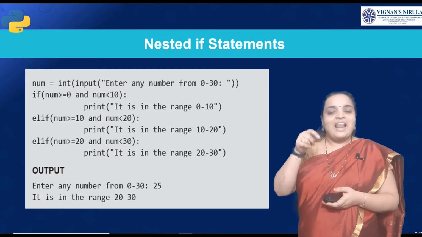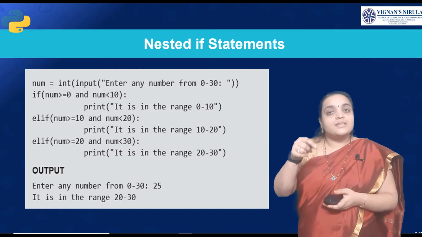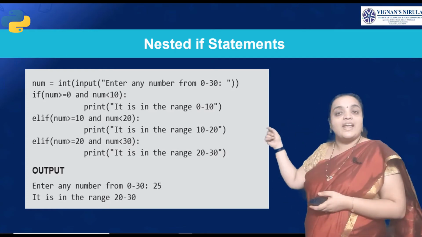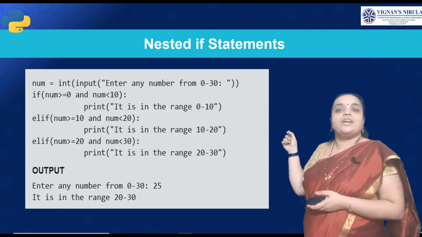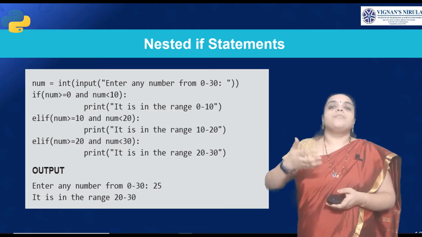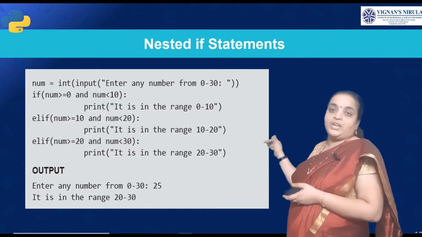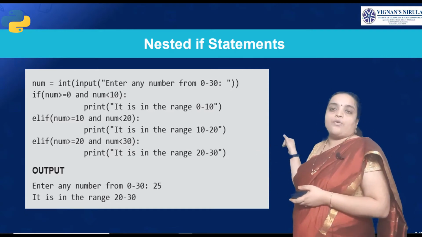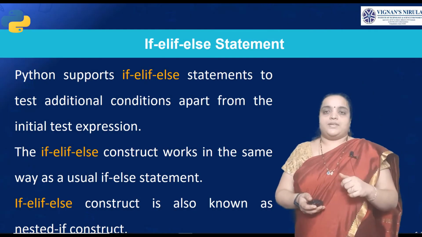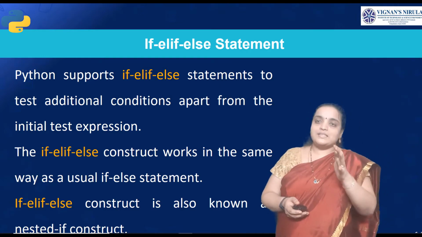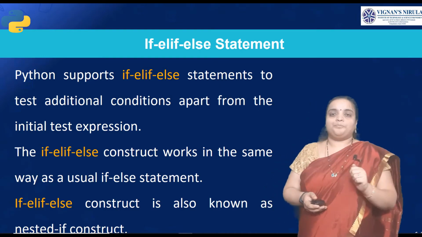Else if the number is greater than or equal to 10 and less than 20, so the range is from 10 to 20, it will print it is in the range from 10 to 20. Else if the range is 20 to 30, it will print 20 to 30. So in this way, we use nested if statements. Done, students?